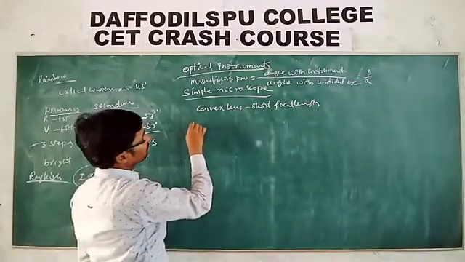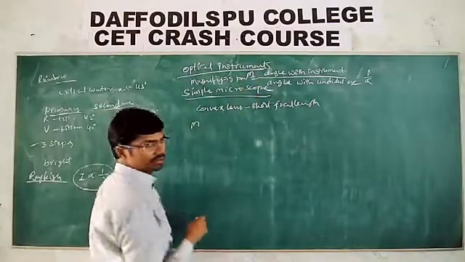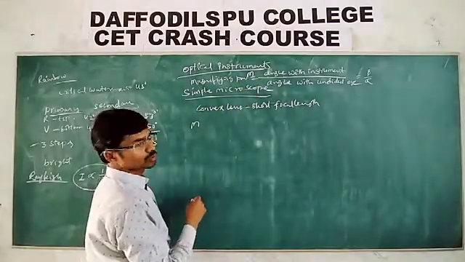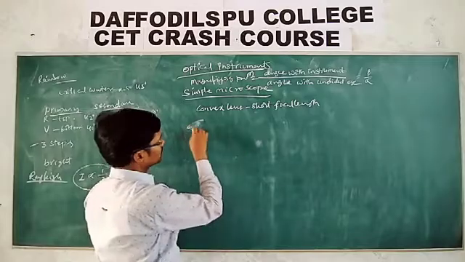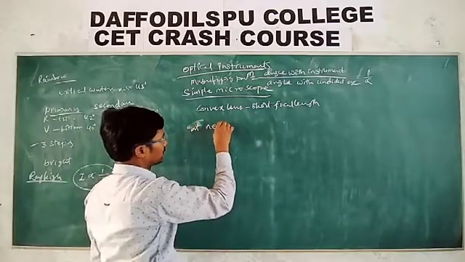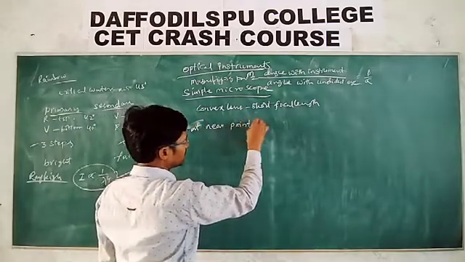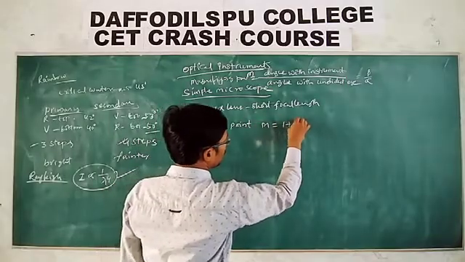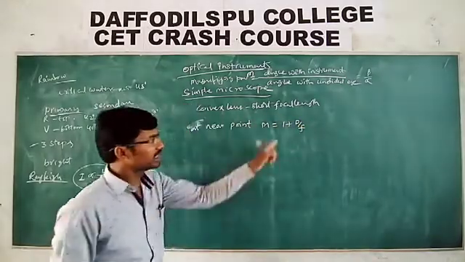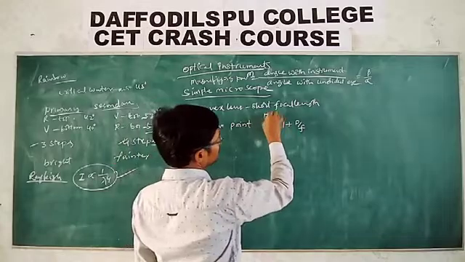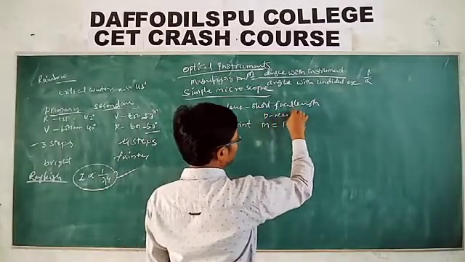Now the magnifying power M of the simple microscope, to get the image at the near point, is M equal to 1 plus d by f, where d is called the near point.